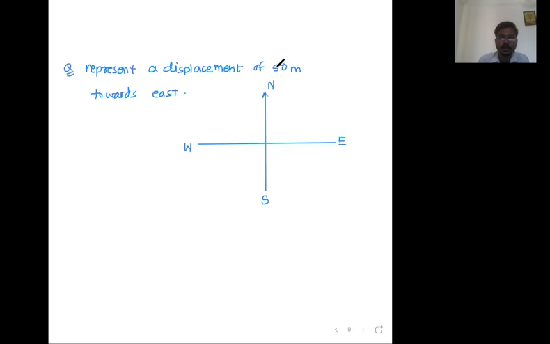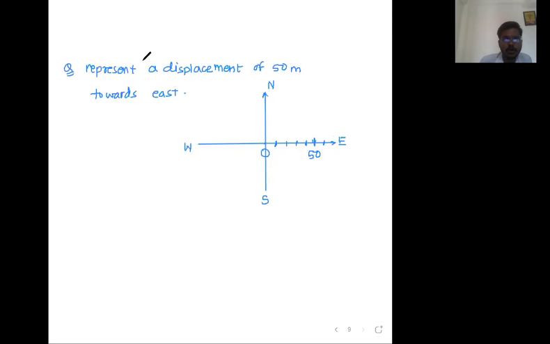Now let us write down the marking along the east direction. This direction is east. Let us do the marking. 10 meter, 20 meter, 30 meter, 40 meter, 50 meter, 60 meter. So here we have 50 meter. Here we have 0 meter.